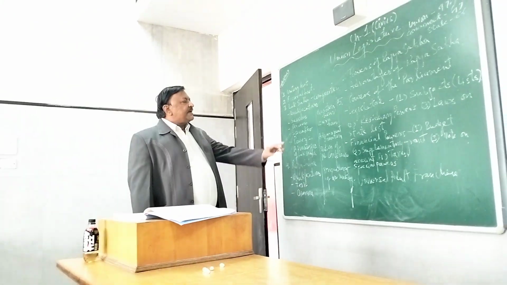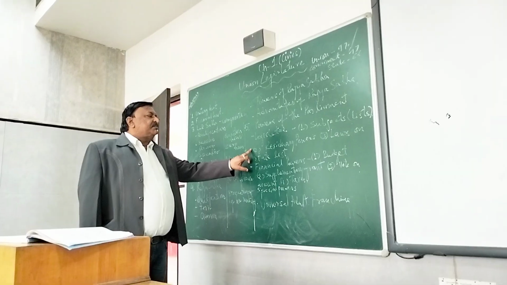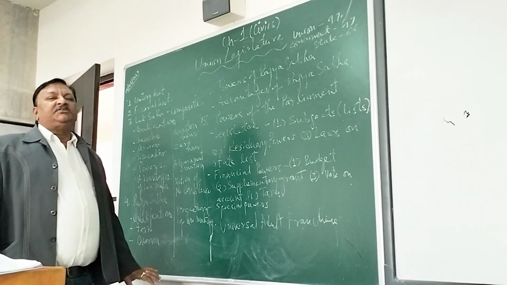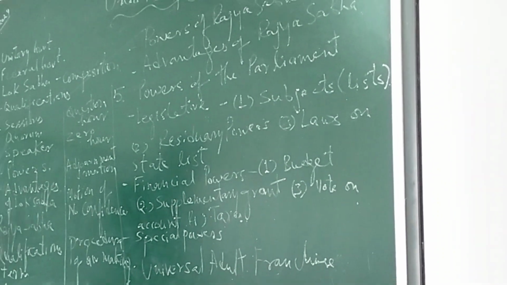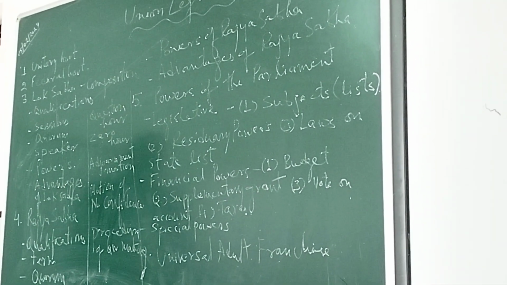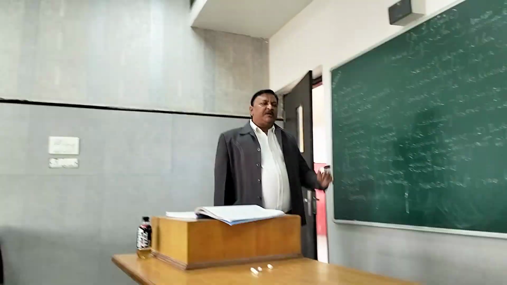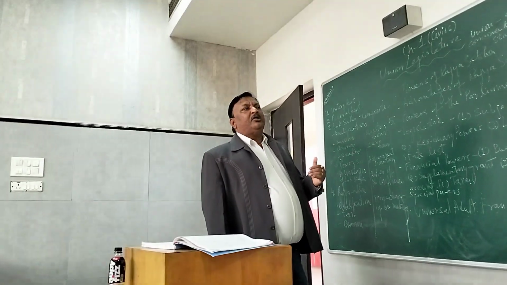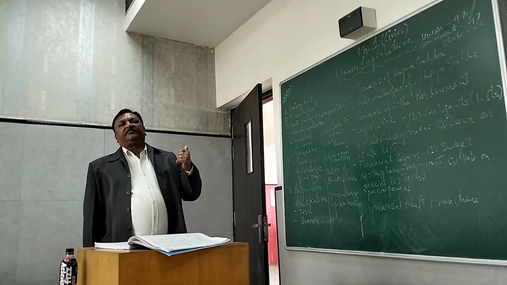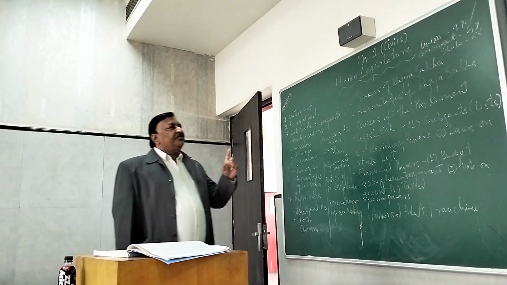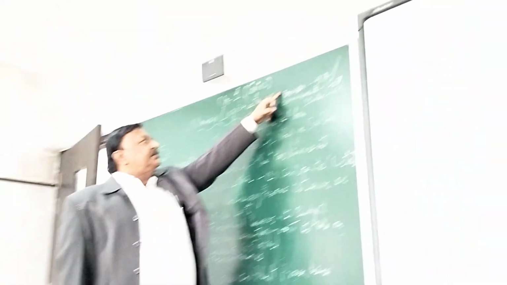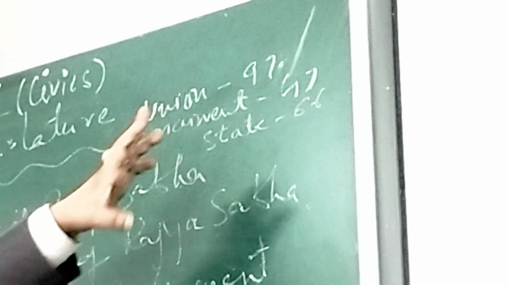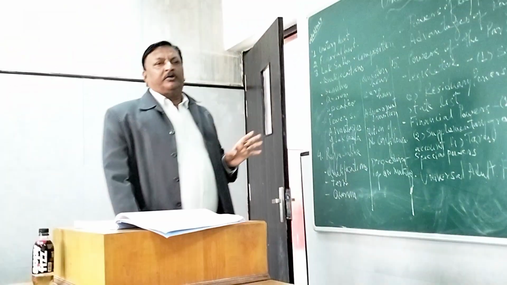Now come to the second topic under the legislative powers, and that is called the residuary powers. Now what is the definition of it? Residuary powers is the power of the parliament to make laws on any subject which is not covered under the three lists which I have explained just before.